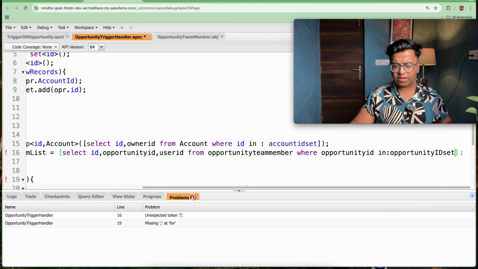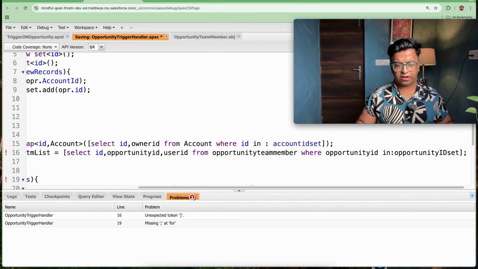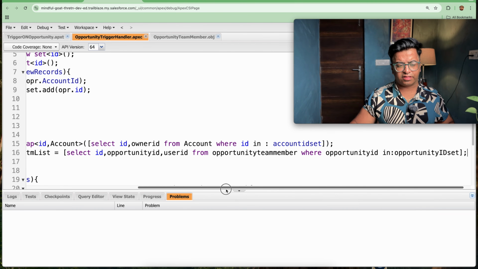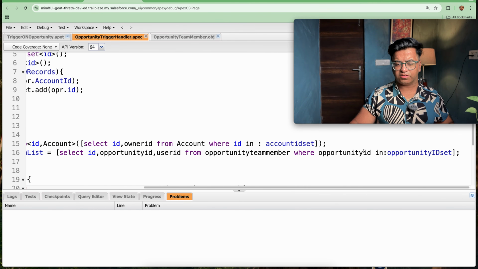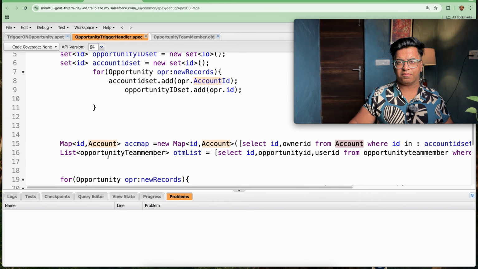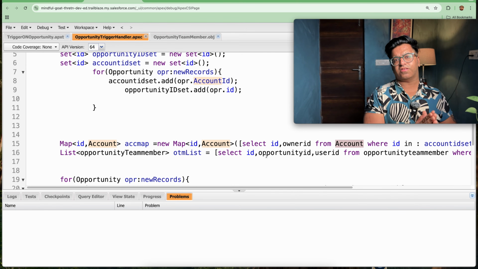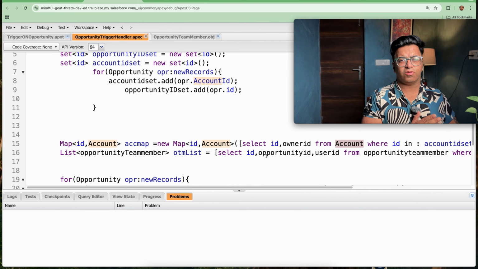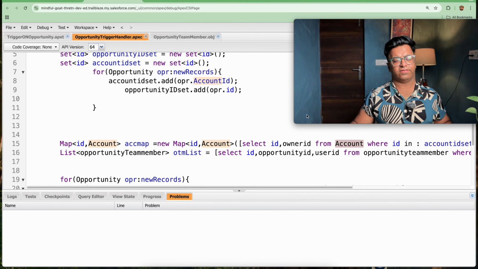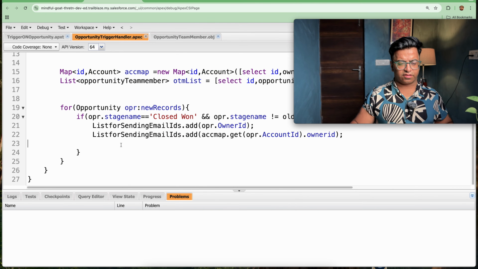So, if these are coming in the opportunity ID set, then I need to iterate this loop, because we can't create a relation with the opportunity team member. Earlier our account ID is coming, so now if we create a map of opportunity team member, then we will be storing the ID as opportunity ID. Or we can do one thing, we can create a map where the opportunity ID will not be coming. So the scenario will get complex here. So in order to reduce the complexity, we will go with the list only. So let's iterate this loop here.